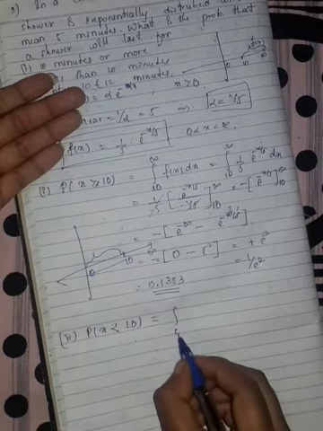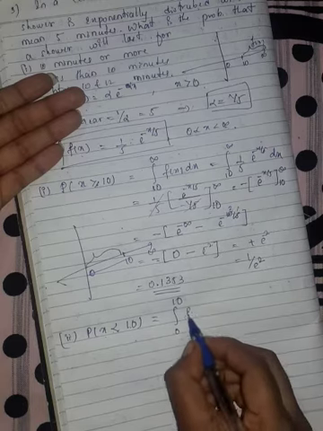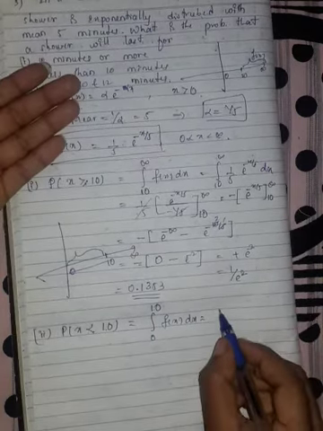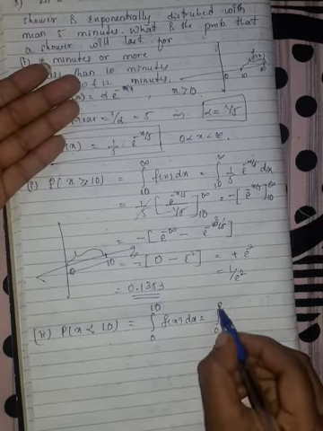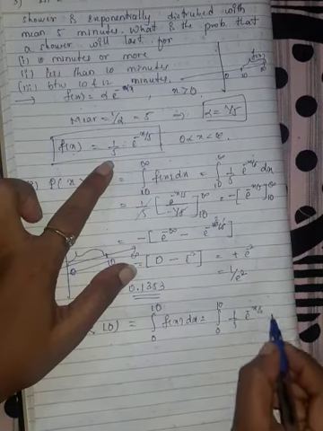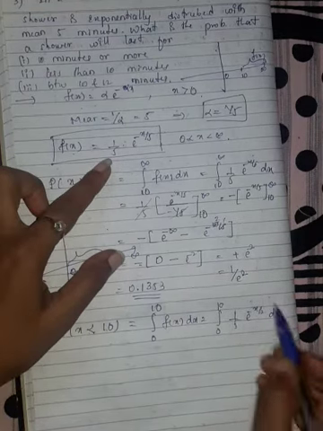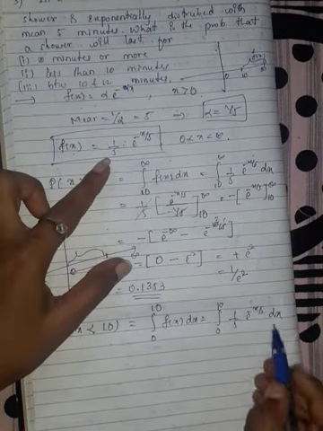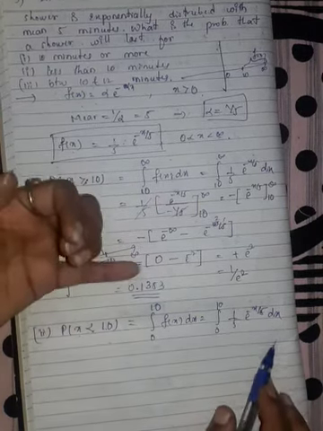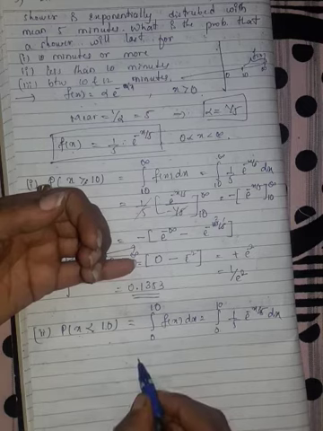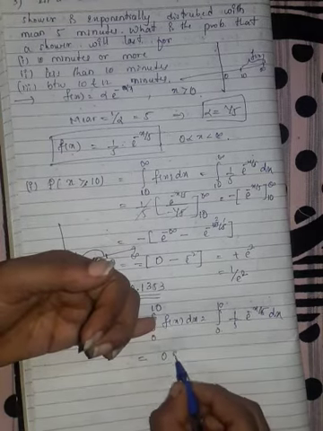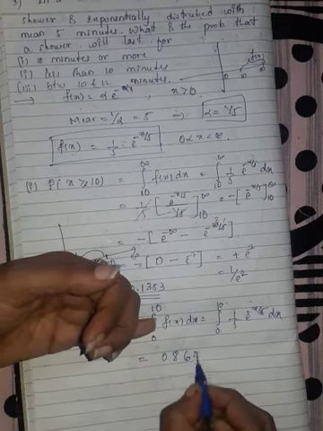So the integration from 0 to 10 of f(x) dx, where f(x) is 1/5 e^(-x/5). If you integrate this with respect to x from 0 to 10, we get the answer 0.8647.